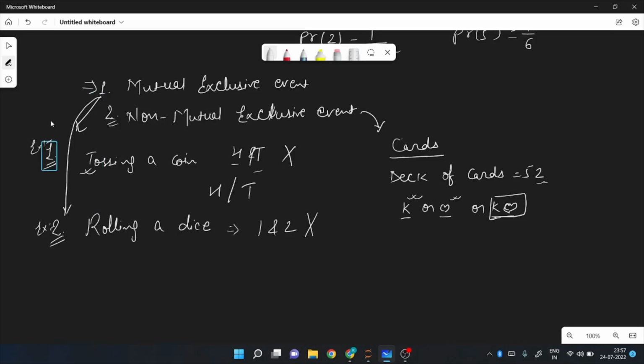So this is the difference between mutually exclusive events and non-mutually exclusive events. I hope you understood what is probability, what is mutually exclusive, and what is non-mutually exclusive event.